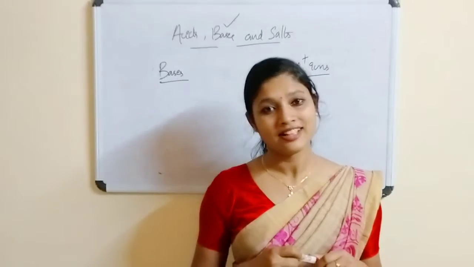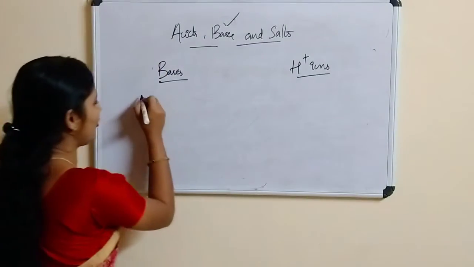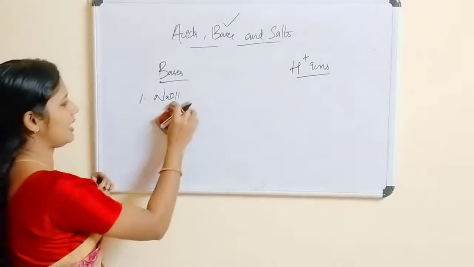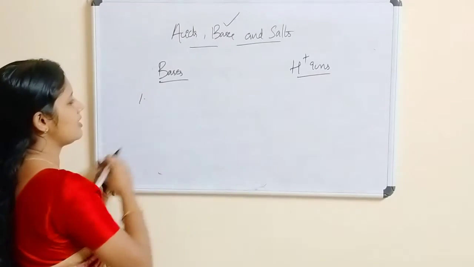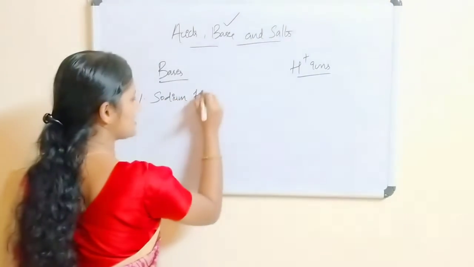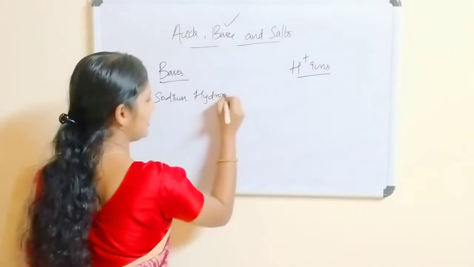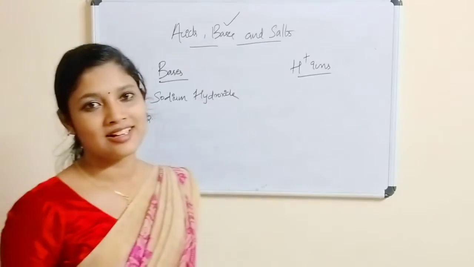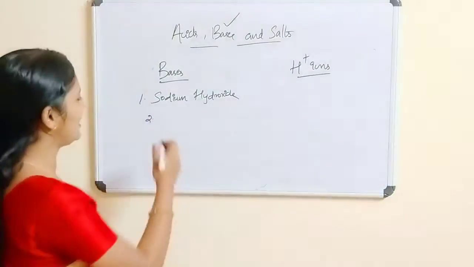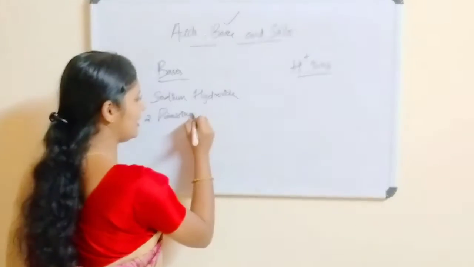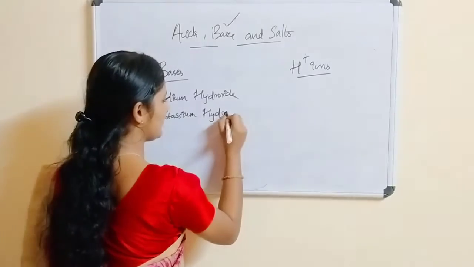Yes, NaOH. Of course, NaOH will be first. NaOH means sodium hydroxide. Yeah, potassium hydroxide. And tell me.